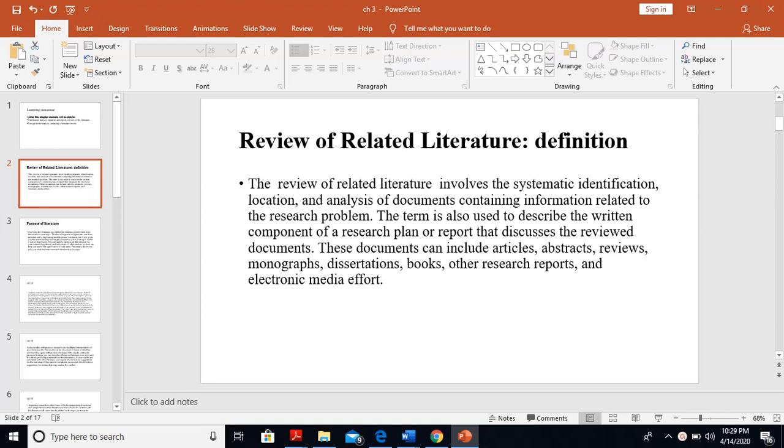Today's topic is review of related literature. The review of related literature involves the systematic identification, location, and analysis of documents containing information related to the research problem. The term is also used to describe the written component of a research plan, a report that discusses the reviewed documents. These documents can include articles, abstracts, reviews, monographs, dissertations, books, other research reports, and electronic media efforts.